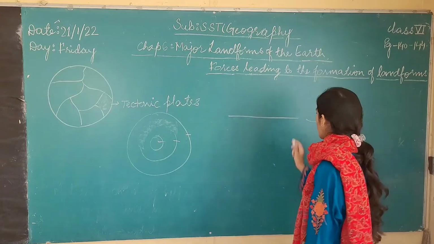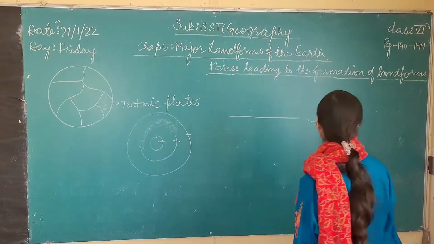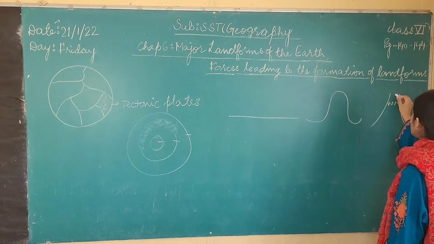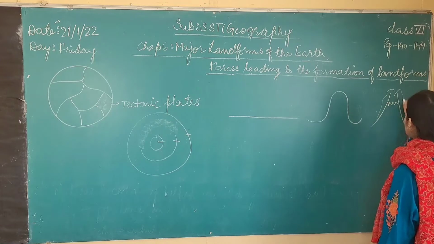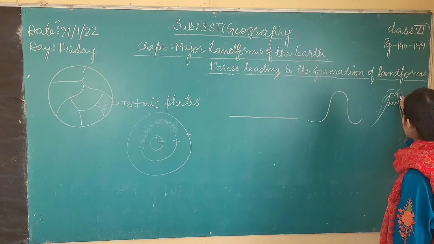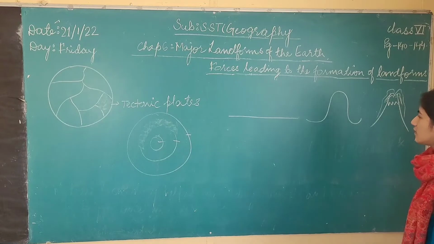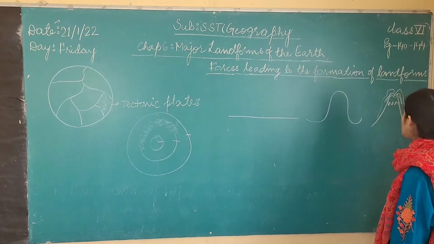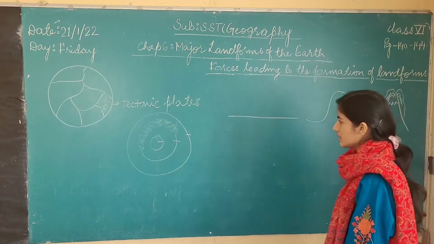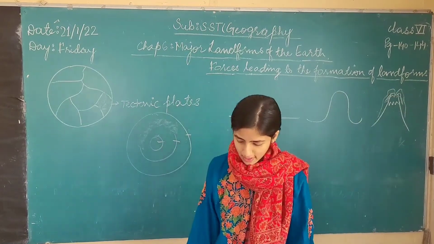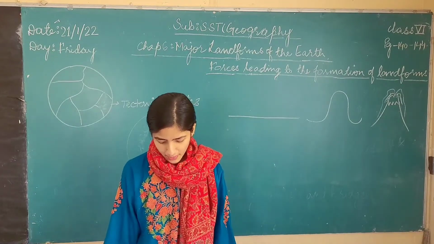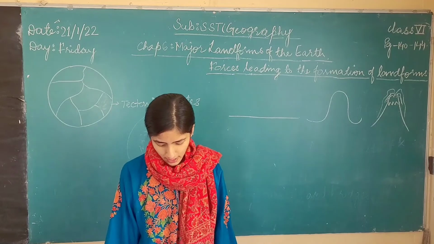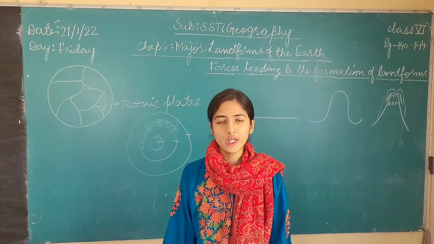And when they collide, they also form volcanoes. You have also seen volcanoes, right? They erupt from this top opening. So when the tectonic plates collide with each other, they form mountains and they also form volcanoes. And when these tectonic plates drift apart, what happens? They form valleys.